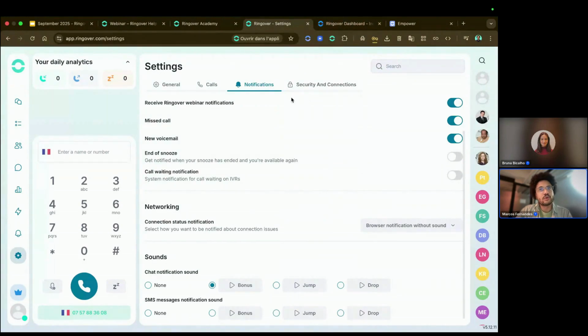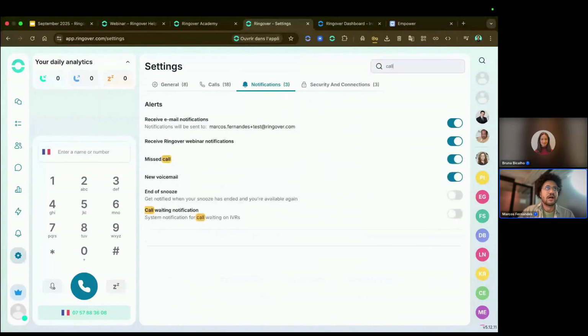We are also going to see, when we look for something in the new settings page, the results of that search highlighted. So for instance, I'm searching for the word call. I'm going to see here missed call, and I can see that the word that I'm looking for is highlighted. So this is going to help you to easily find an item within the system, the settings page.